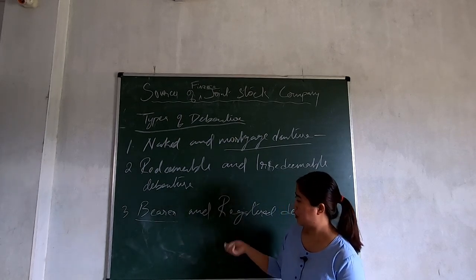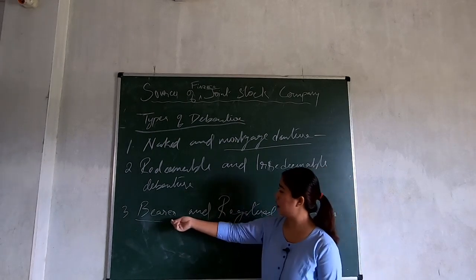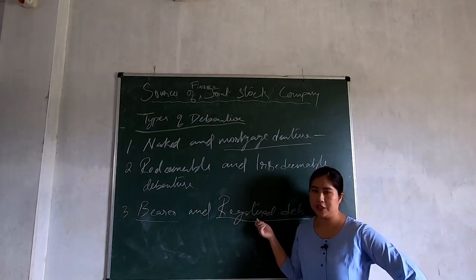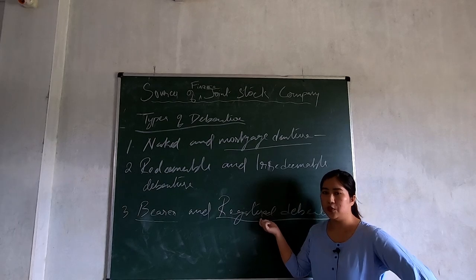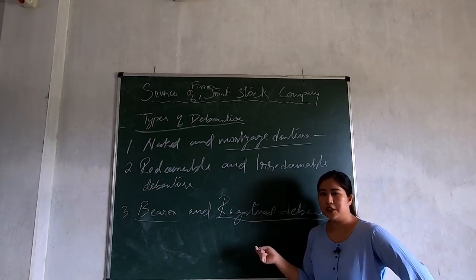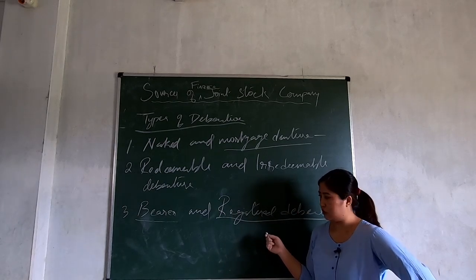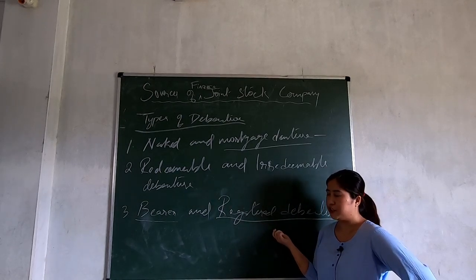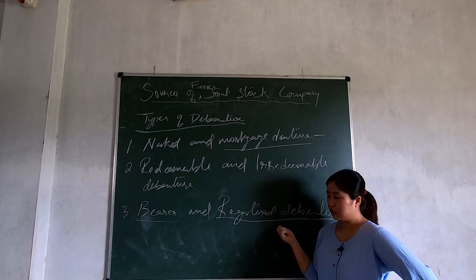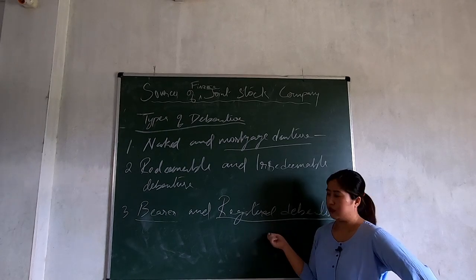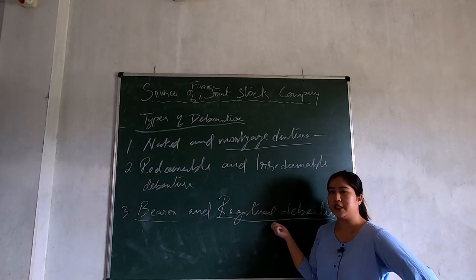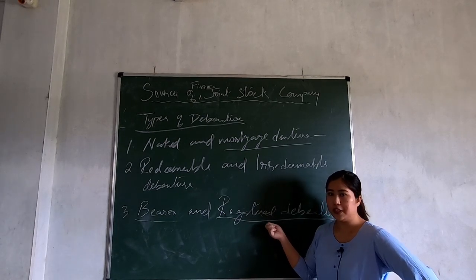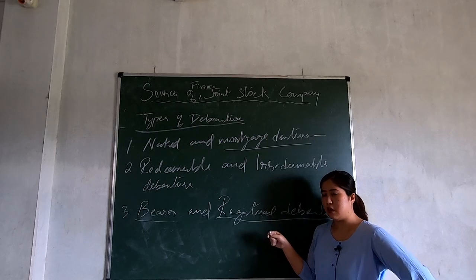But unlike bearer debenture, there is registered debenture. Just like the name suggests, this is a debenture which is registered with the registrar of debenture holders, and since it's registered, you cannot freely transfer it to anybody. The interest on this type of debenture is given only to the holder who is registered with the registrar of debenture.